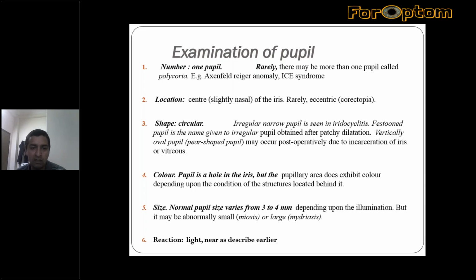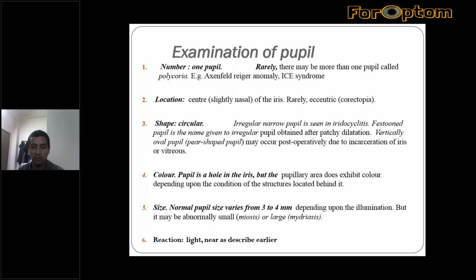It's always central, slightly nasal. Eccentric pupil is called corectopia. It can be seen in surgically induced cases and some of these anomalies. It's always circular, but you should commonly know the other shapes, such as festoon pupil, that is an irregularly dilated pupil seen in the case of active uveitis with posterior synechiae.